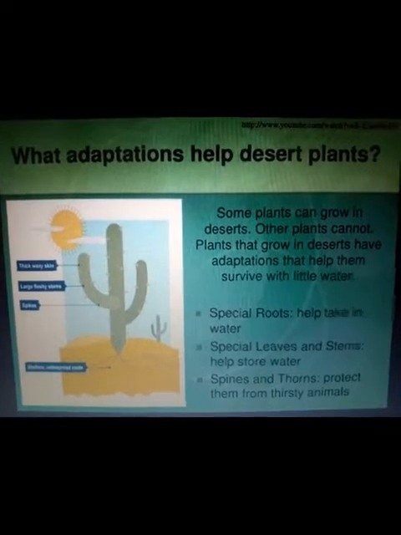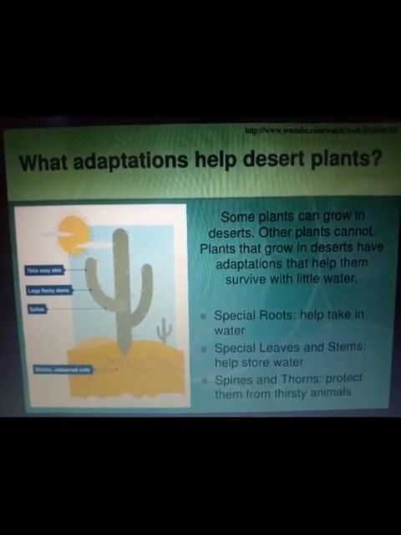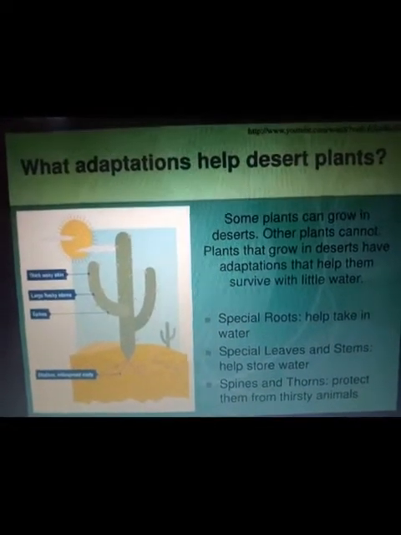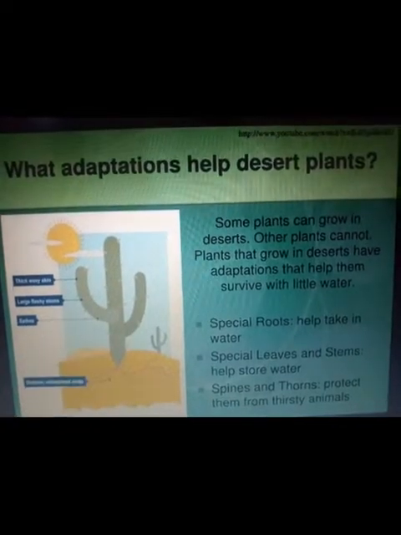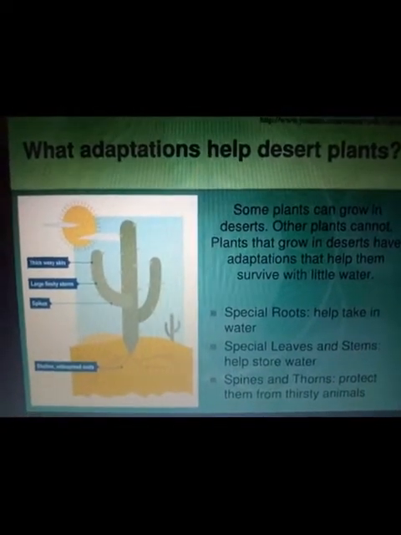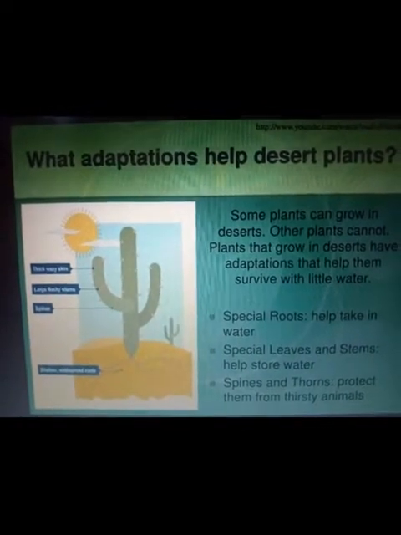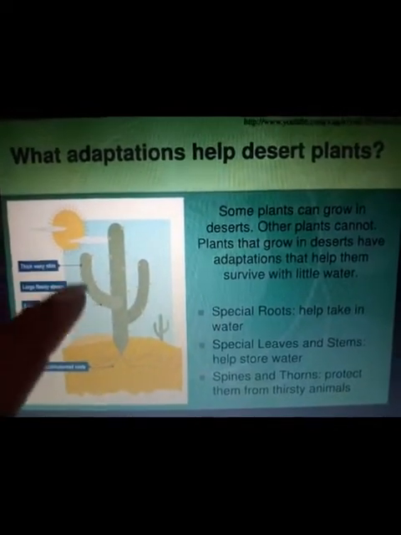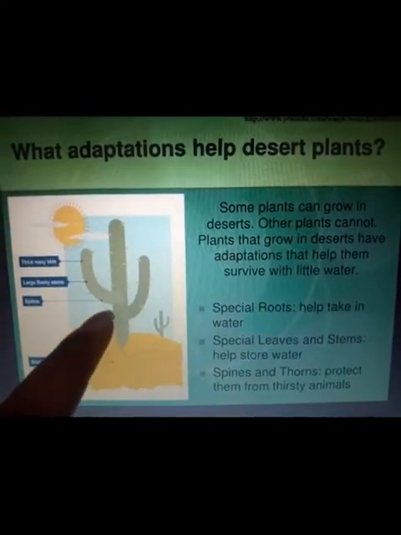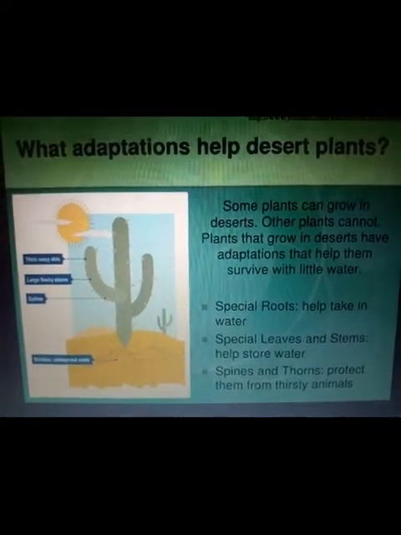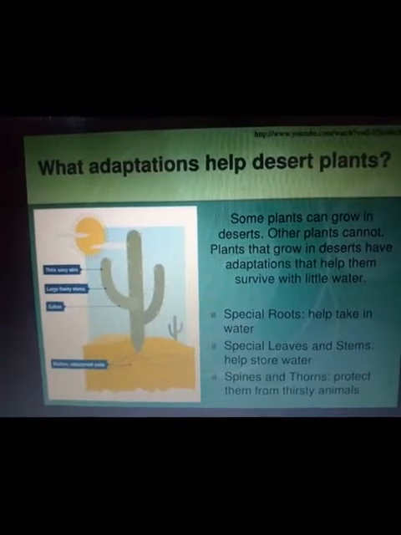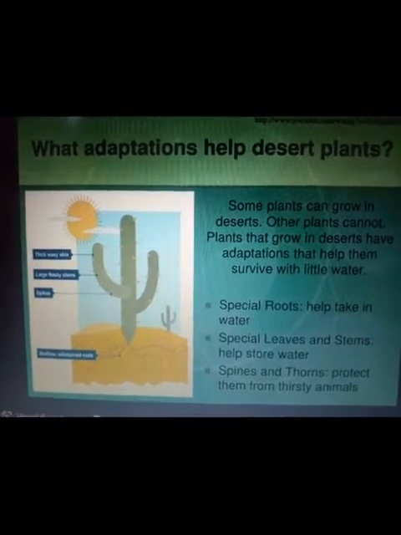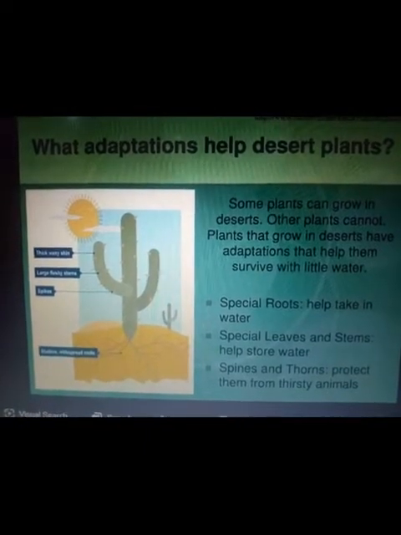They have special roots that help take in water. They have special leaves and stems. See the stems and leaves. They have special leaves and stems that help them store water. Spines and thorns. Spines and thorns are this yellow part. Spines and thorns protect them from thirsty animals. That means the animals which try to eat them will not be able to do so.